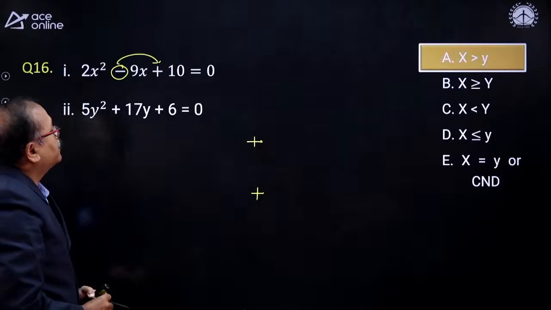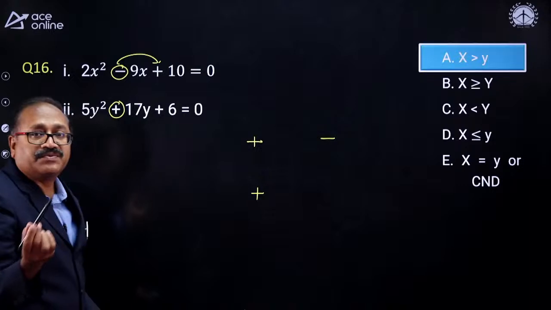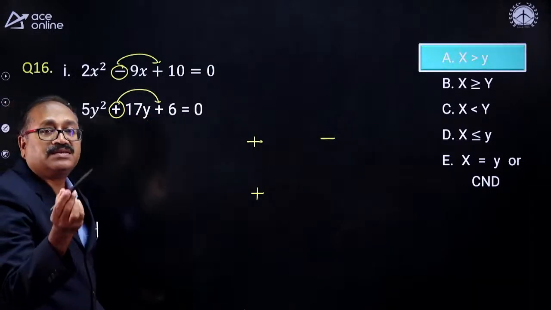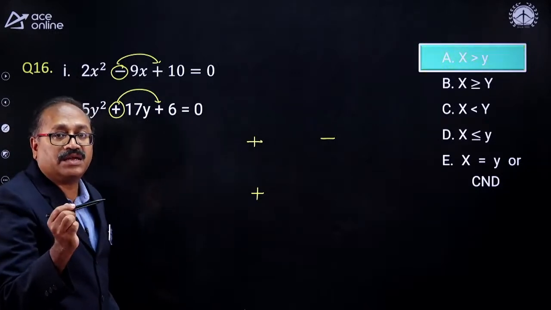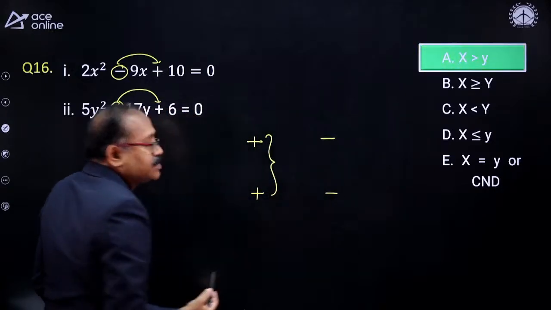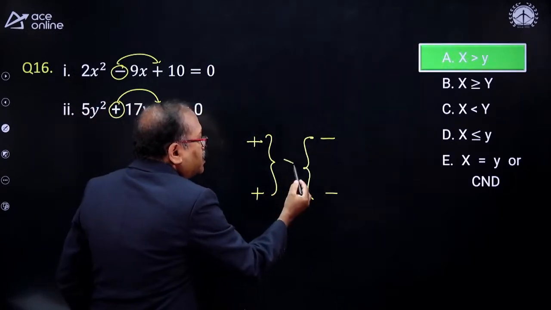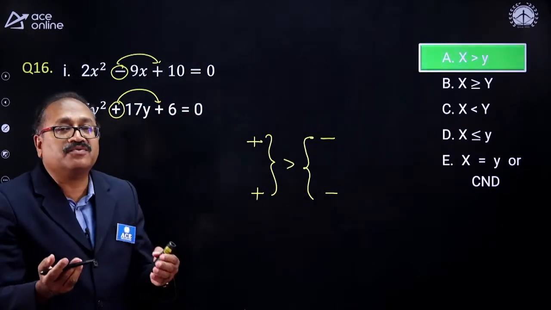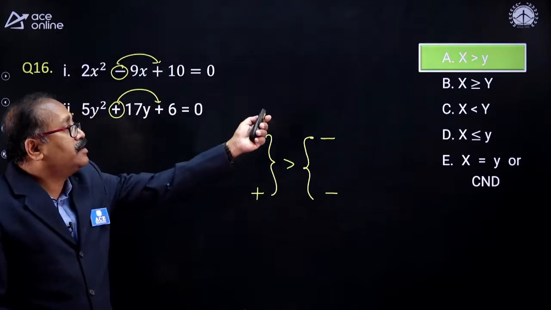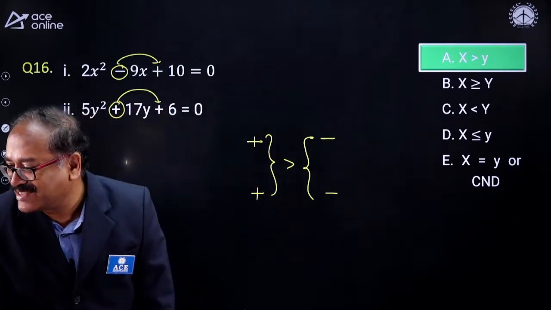This is the x value. And what about the y? The plus will become minus because the first sign always changes. And the plus changes the next sign, so therefore the plus will become minus. So I can see that these are plus, and the positive number will always be greater than the negative number. So therefore I don't need to find the two values of x or two values of y. I can say that x is greater than y, and your option choice is A. So nicely answered.